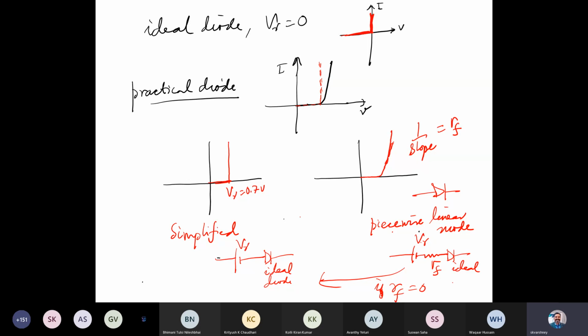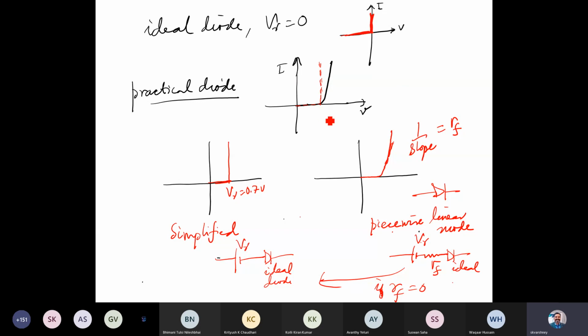We have the practical diode because it's made of silicon, so it has certain characteristics. But for solving numerical examples, if we consider an ideal diode, in that case the cut-in voltage is 0. So whatever voltage you apply to that ideal diode, it will simply give you the output. The practical diode has this characteristic, which is ID equals IS exponential VD over VT minus 1.